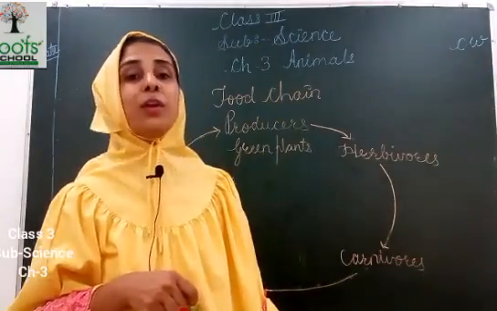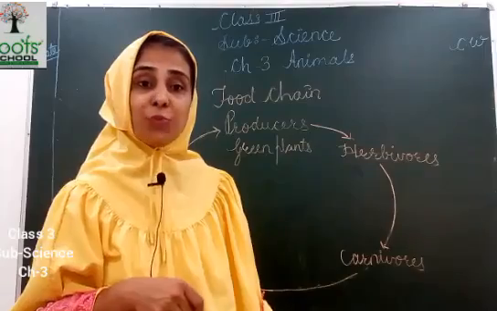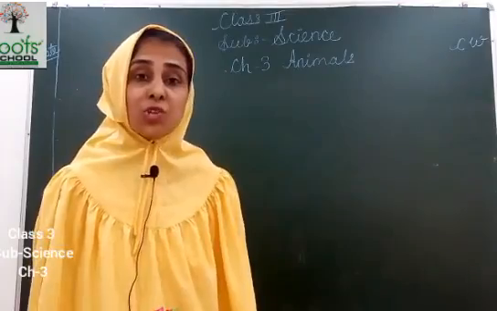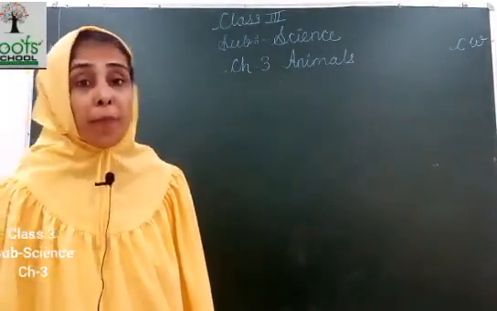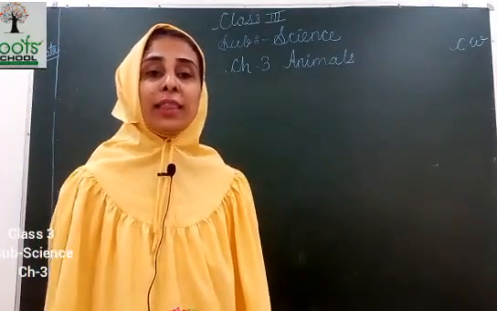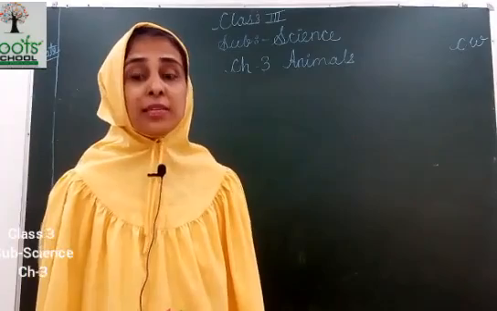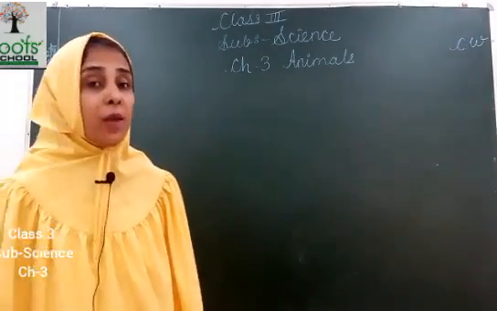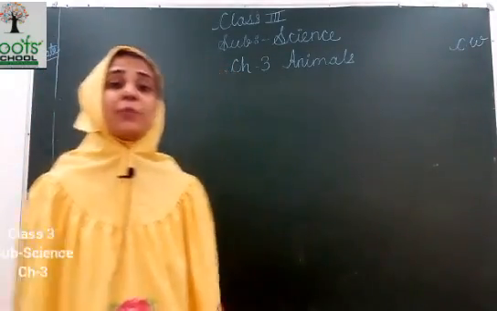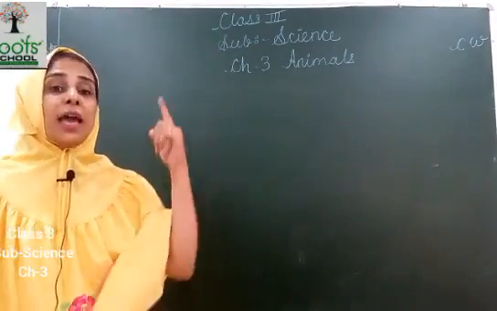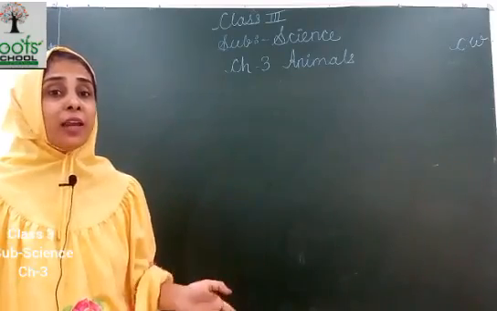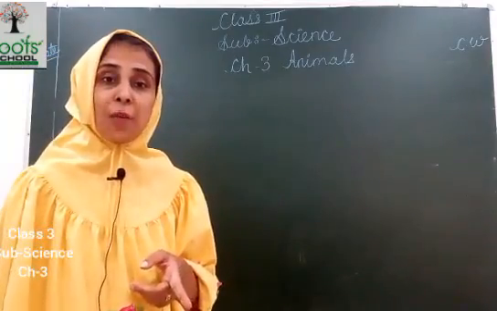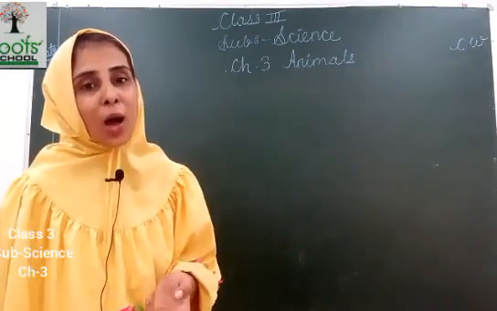Now what we have learned about insects, which are different types of insects. Now what are insects? What is their body structure? There are many types of insects, and they can eat anything, like other insects or plants. Their body is divided into how many parts? 3 parts. Which are they? Head, thorax and abdomen. What does the head consist of? A pair of antennae, eyes and mouth.